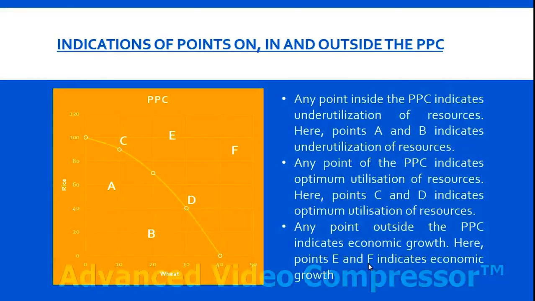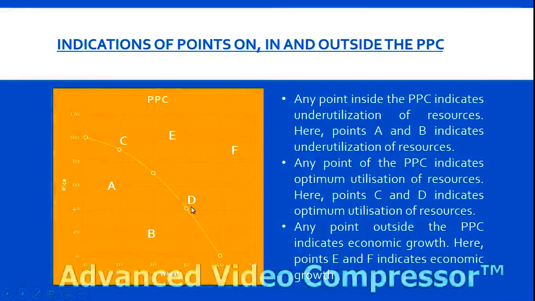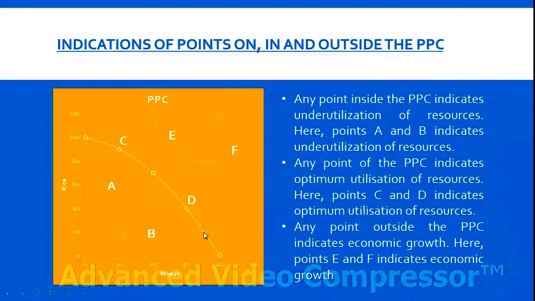Now what do the points inside the PPC, on the PPC, or outside the PPC indicate? PPC is the maximum possible production, the maximum quantity that you can produce. If you are operating below this maximum, that means you are underutilizing your resources and the production is less.